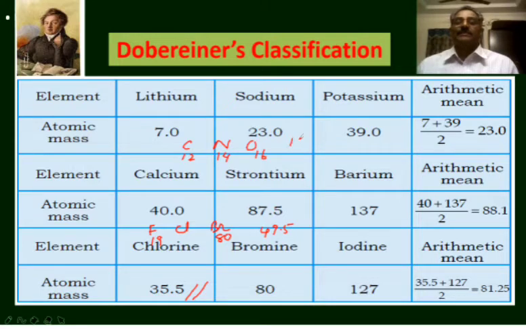The average of atomic masses of carbon and oxygen is 12 plus 16 by 2, that is 28 by 2, that is equal to 14. That is the atomic mass of the middle element nitrogen. Though it is possible to group three elements so that the atomic mass of the middle element is the arithmetic mean of the other two elements, these elements may not possess the same properties. For example, in this triad carbon, nitrogen and oxygen, the properties are not identical.